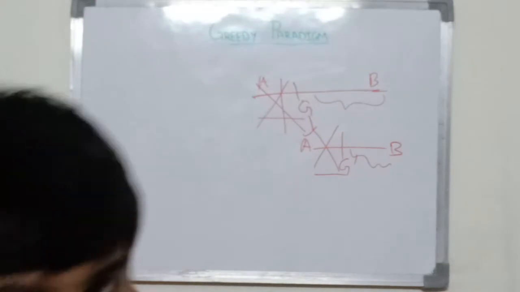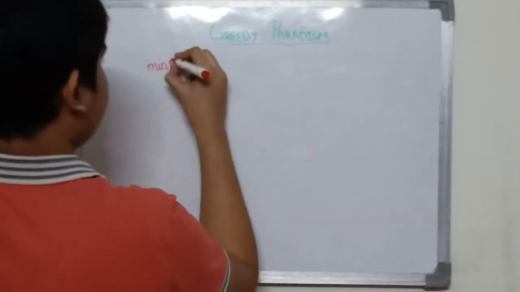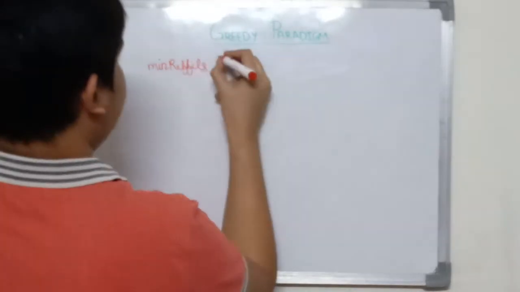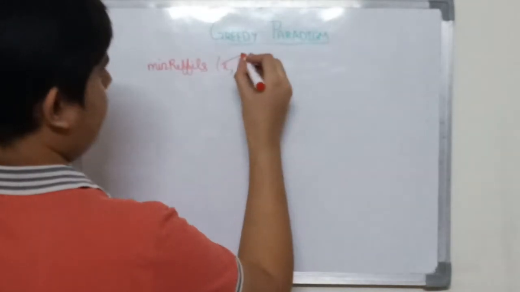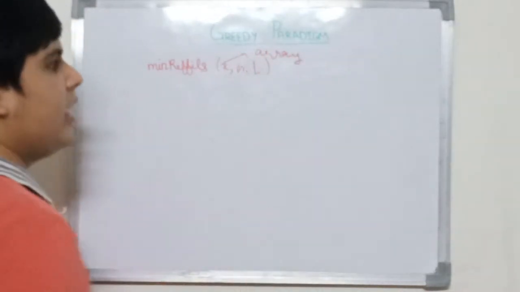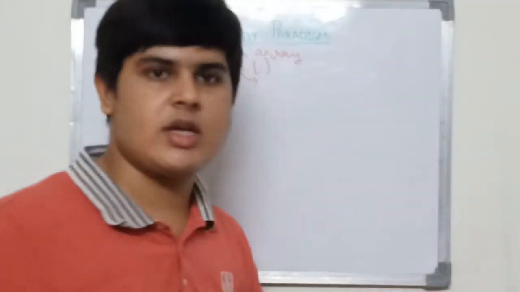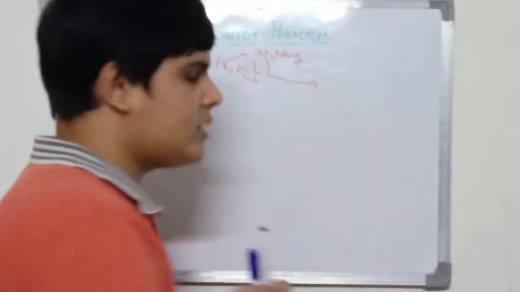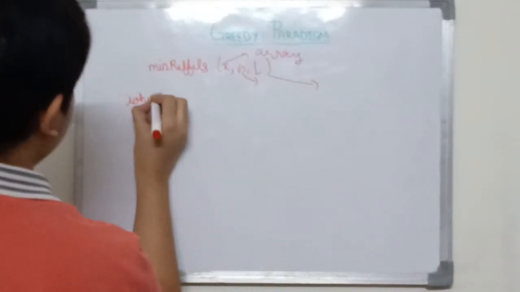So now let me demonstrate to you the pseudocode for this problem. The pseudocode is called MinRefills, the parameters for which are x, n, L. X is an array, which contains the distances of all the fuel stations from the starting point A. N is the number of fuel stations between A and B, and L is the maximum distance the car can move on one full tank of fuel. So we can write the pseudocode as follows.